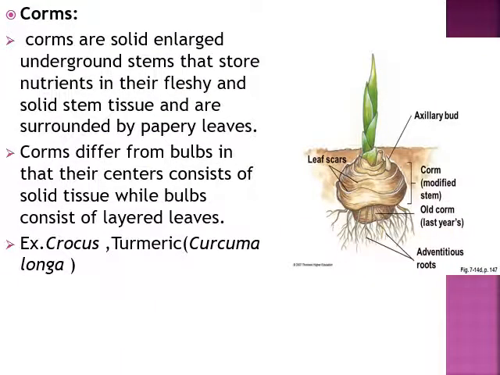Now here I've discussed corms, which are solid and large underground stems that store nutrients in the fleshy and solid stem tissue, and which are surrounded by papery leaves. Corms differ from bulbs in that their center consists of solid tissue, while that of bulbs consists of layered leaves. Common examples of corms can be seen in alocasia, colocasia, crocus, and turmeric, that is Curcuma longa.